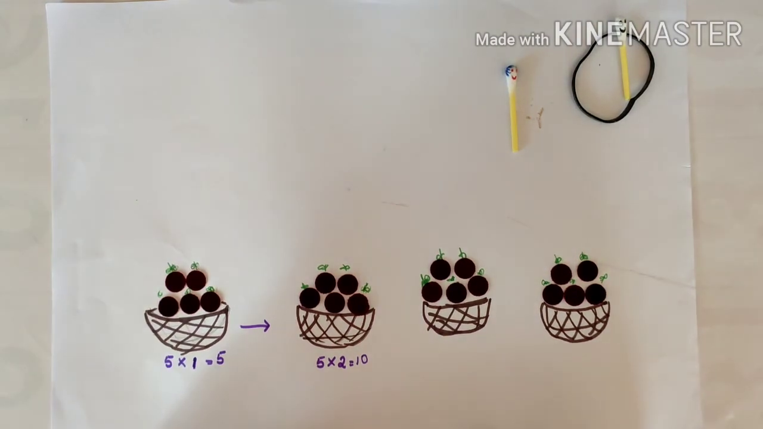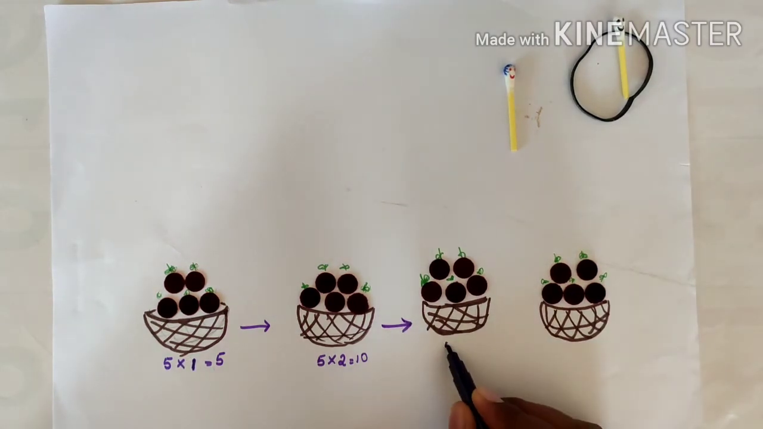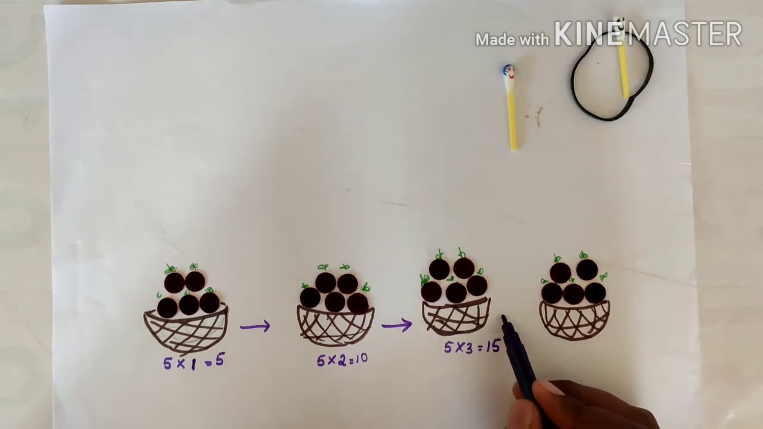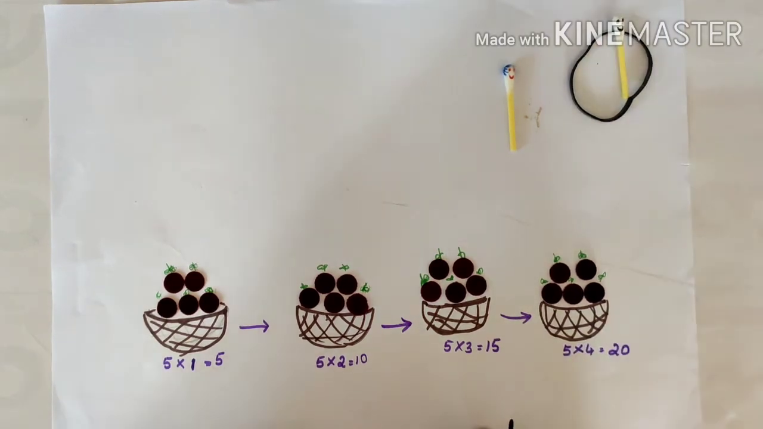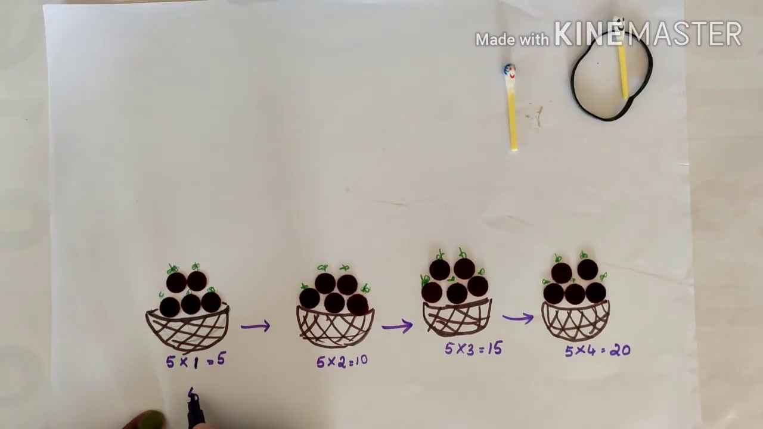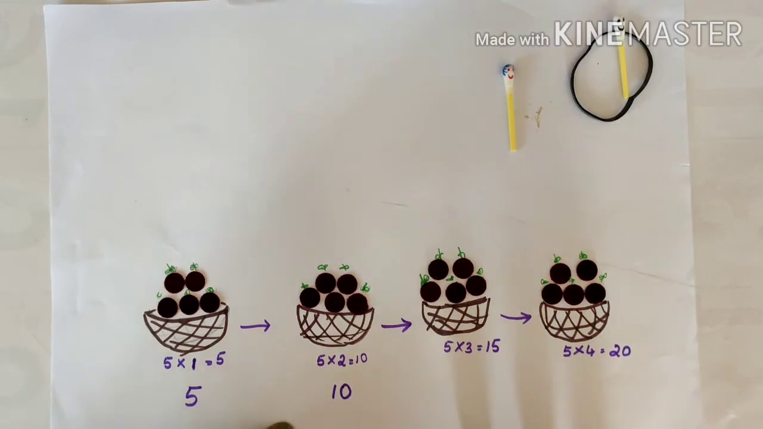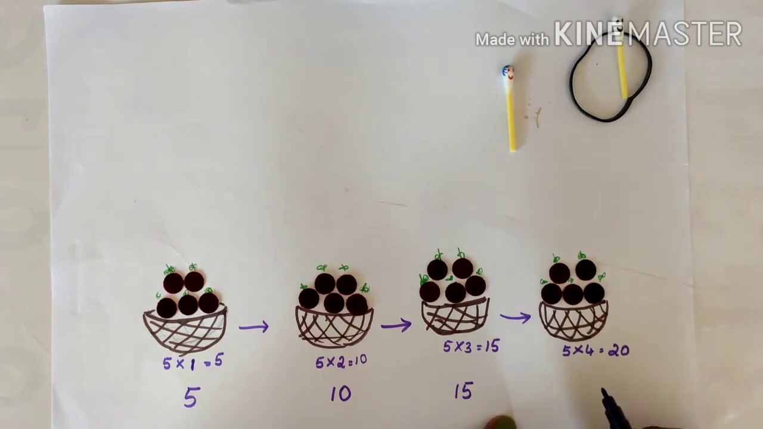He adds the apples eaten by him on the 3rd day too. That is 5, 5 and 5. 5 threes are 15. And again he adds the apples eaten by him on the 4th day. 5 fours are 20. So first day he ate 5. Adding the apples on the 2nd day, he ate 10 together for 2 days. For 3 days he had eaten 15 and for 4 days he had eaten 20 apples.